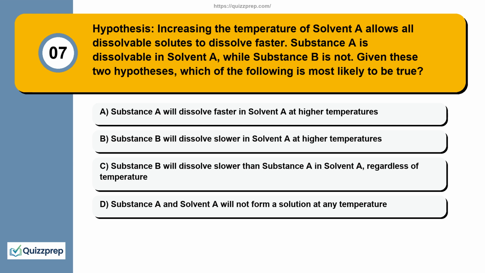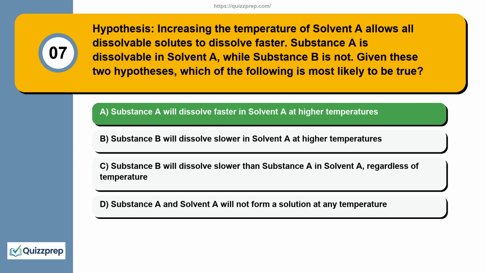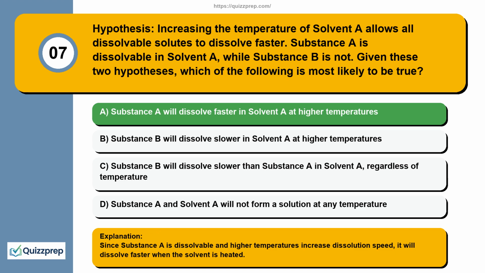Question 7. Hypothesis: increasing the temperature of solvent A allows all dissolvable solutes to dissolve faster. Substance A is dissolvable in solvent A, while substance B is not. Given these 2 hypotheses, which of the following is most likely to be true? Substance A will dissolve faster in solvent A at higher temperatures. Substance B will dissolve slower in solvent A at higher temperatures. Substance B will dissolve slower than substance A in solvent A, regardless of temperature. Substance A in solvent A will not form a solution at any temperature. Since substance A is dissolvable and higher temperatures increase dissolution speed, it will dissolve faster when the solvent is heated.